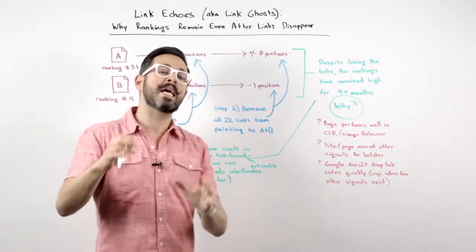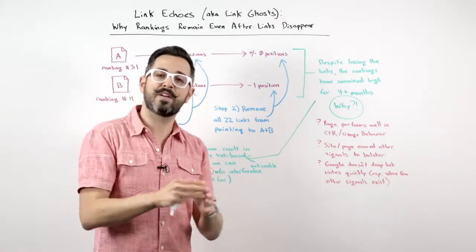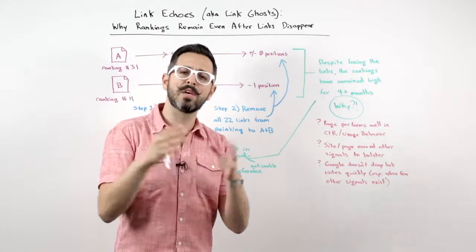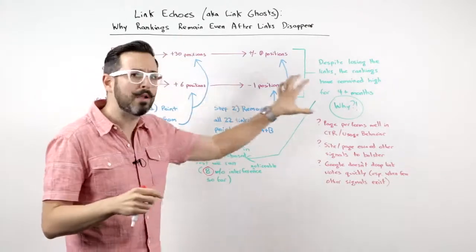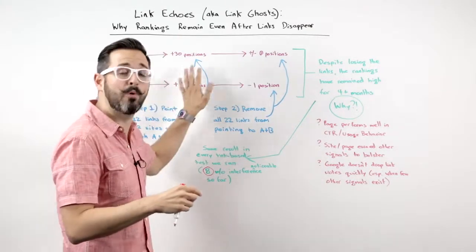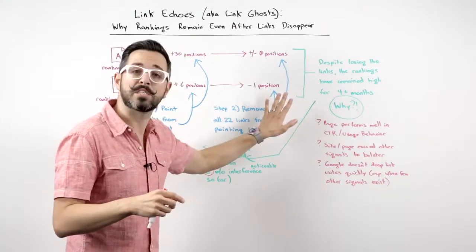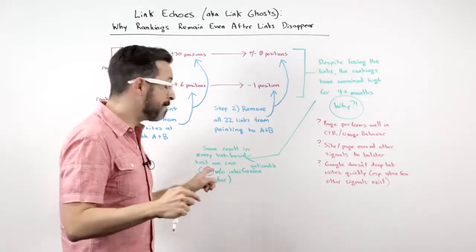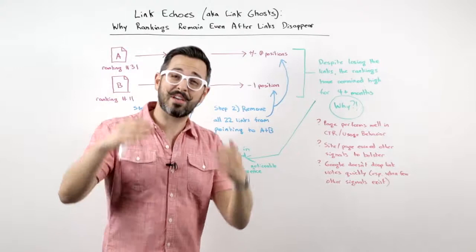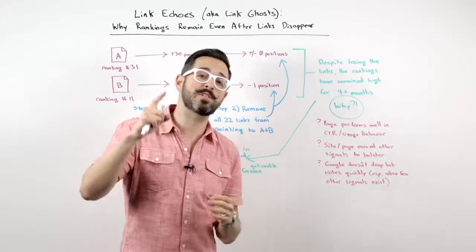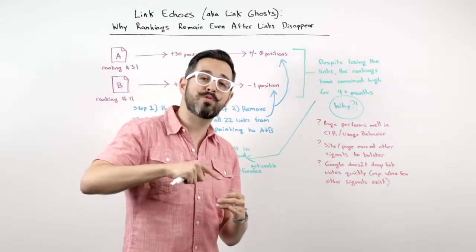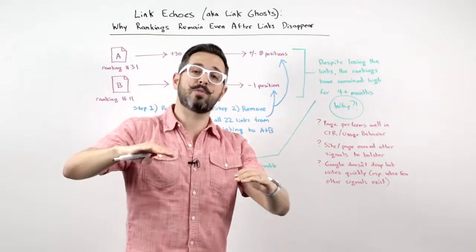Of which I counted 8 where I feel highly confident that there were no confounding variables, feeling really good, right? That we've followed a process kind of just like this. The links pointed, the rankings rose, the links disappeared, the rankings stayed high. 8 different consecutive tests, every single time. In fact, there wasn't one test where, when we removed the links, the rankings fell back to their original position.